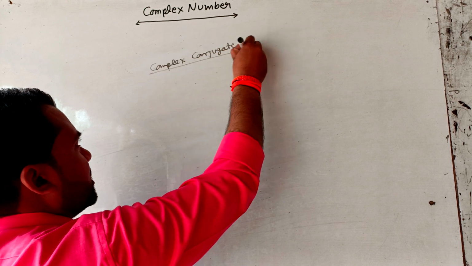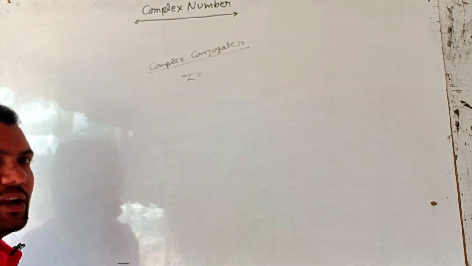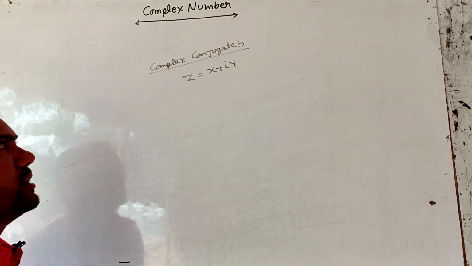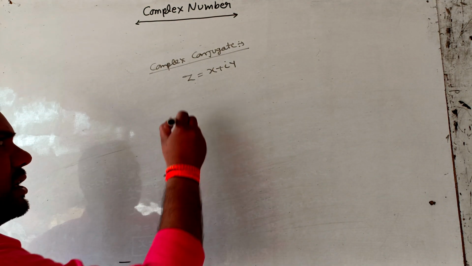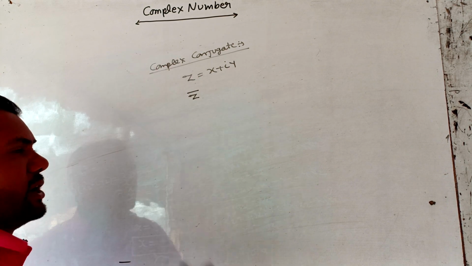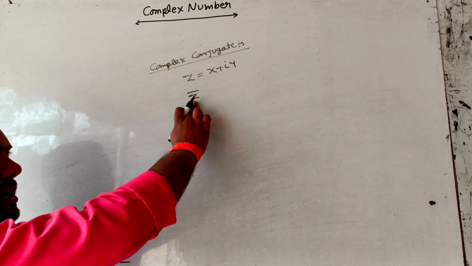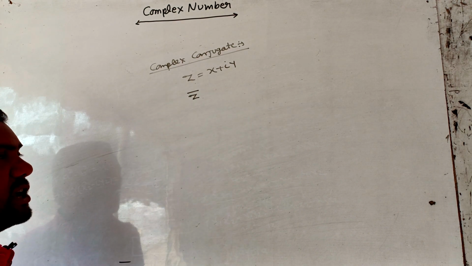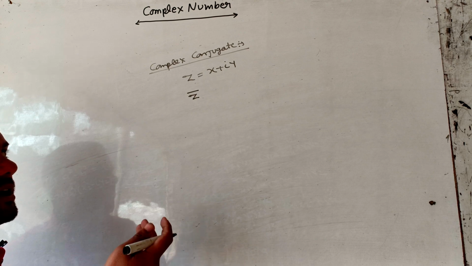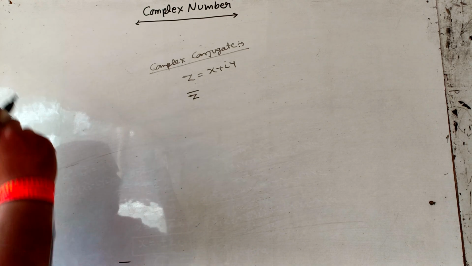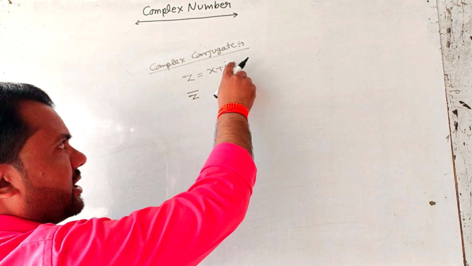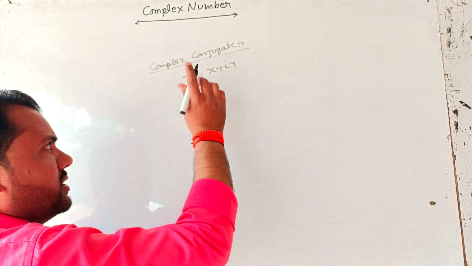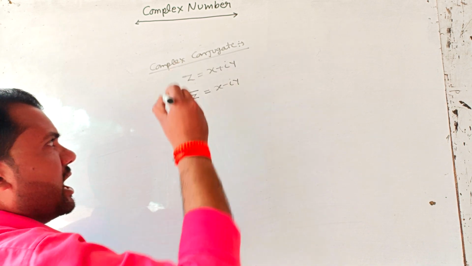Since a complex number is denoted by z and its standard form is z equal to x plus iy, the complex conjugate of z is denoted by z bar, this symbol is read as conjugate of z, and the conjugate of z has the opposite sign of the imaginary part. That is, here the imaginary part is plus y, then the complex conjugate of z is written as x minus iy.